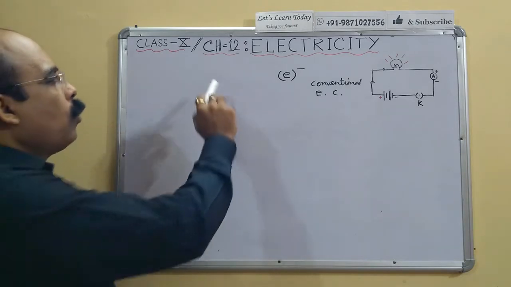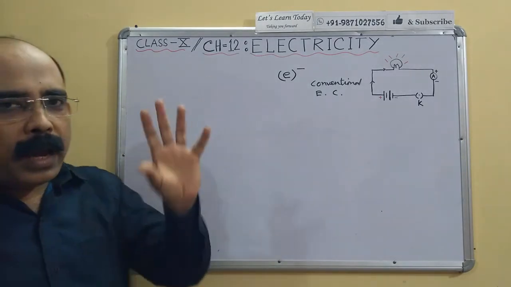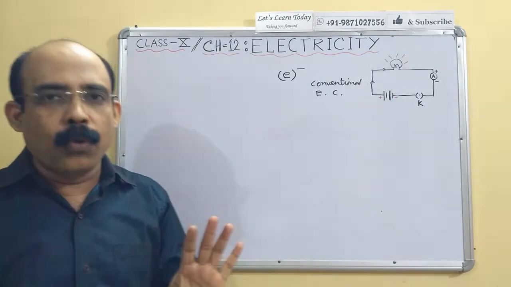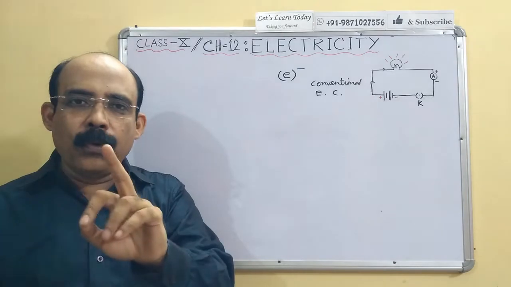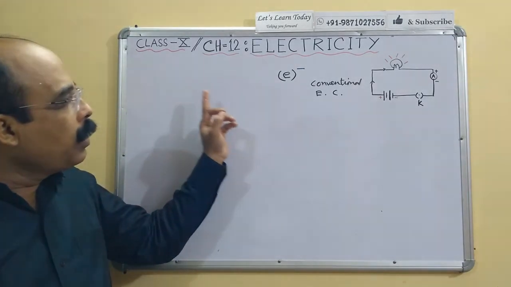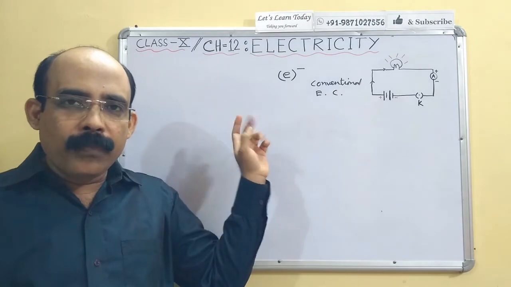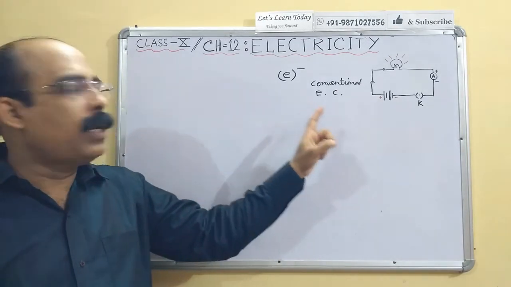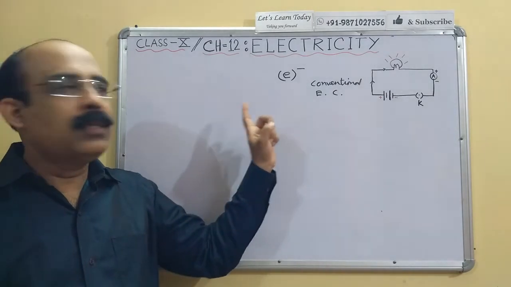Now, what is electric current? Electric current is the amount of charge flowing in a particular area in unit time. Here the unit time is 1 second.